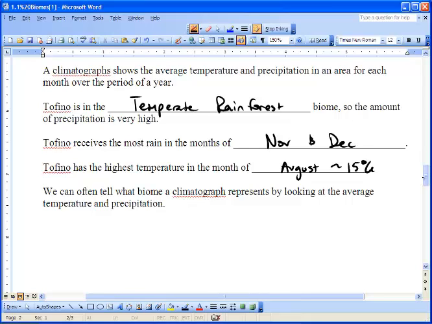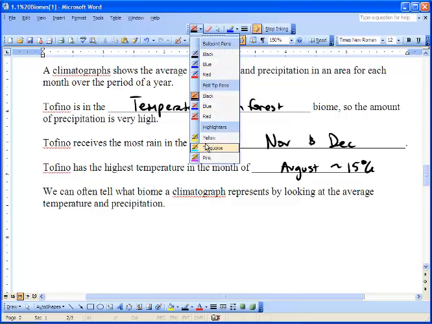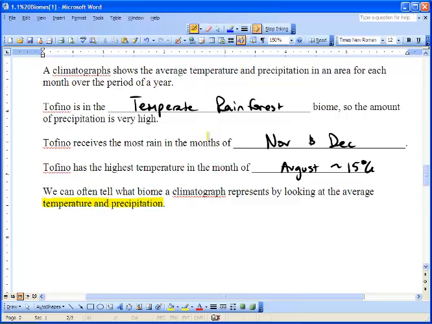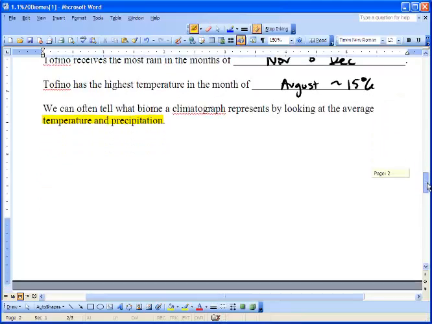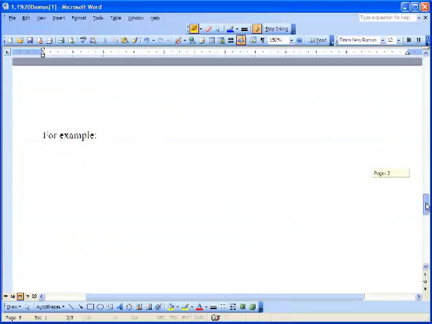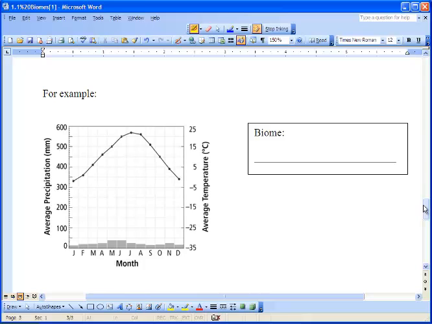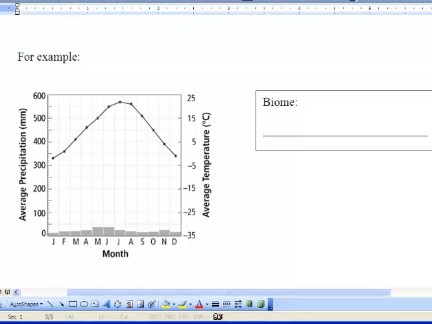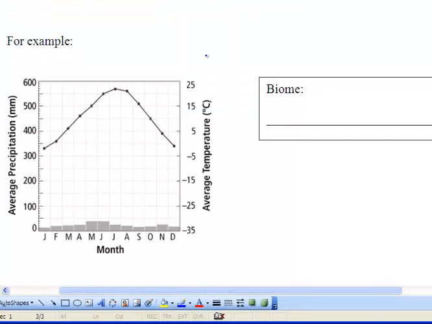Now, we can often tell what biome a climograph represents by looking at the average temperature and precipitation. And if you haven't guessed yet, these are the most important abiotic factors. All right, let's turn down the page and we'll take a look at the next climograph. So let's see if we can see what type of biome this actually is. What can we gather from this? Well, very little rain.